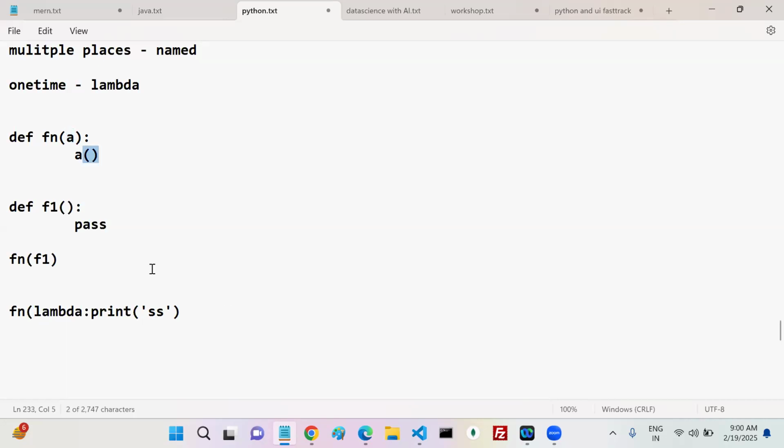So in this case, my fn execution is completed and memory is still allocated for f1, but for the lambda function, memory is allocated and at the same time destroyed. Yes or no? Got my point? Yes. So memory management wise, the best thing is to go with lambda functions. If you want to pass something one time as an argument to another function, it is better to go with lambda functions. Understood?